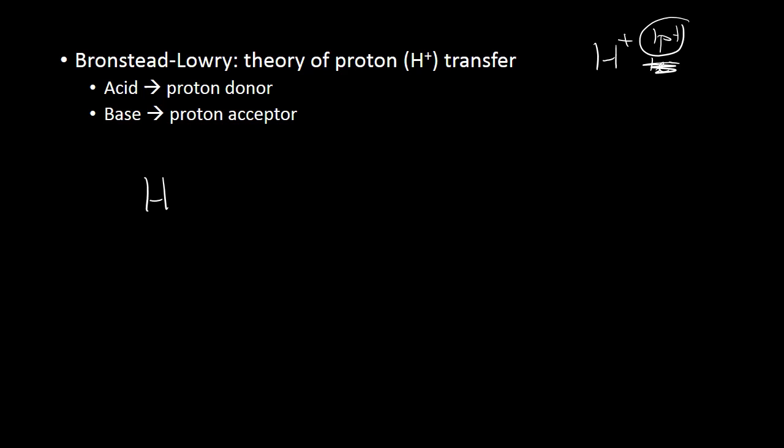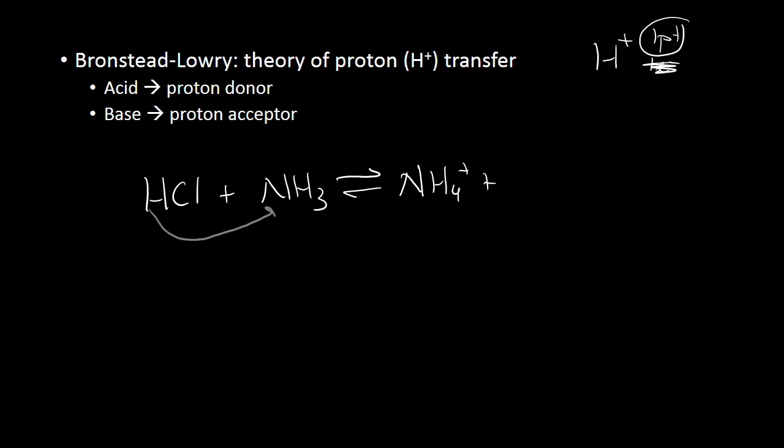What that looks like is if we have HCl and we have NH3, ammonia, what we expect to happen is that the hydrogen on the hydrochloric acid is going to donate to the ammonia. And acid-base reactions, the majority of them are equilibrium reactions. So now we get NH4+ and Cl-. So there you have your cation and your anion, like Arrhenius explained, but there is no OH-, but there is a hydrogen transfer. And that is the theory that is most widely accepted today.